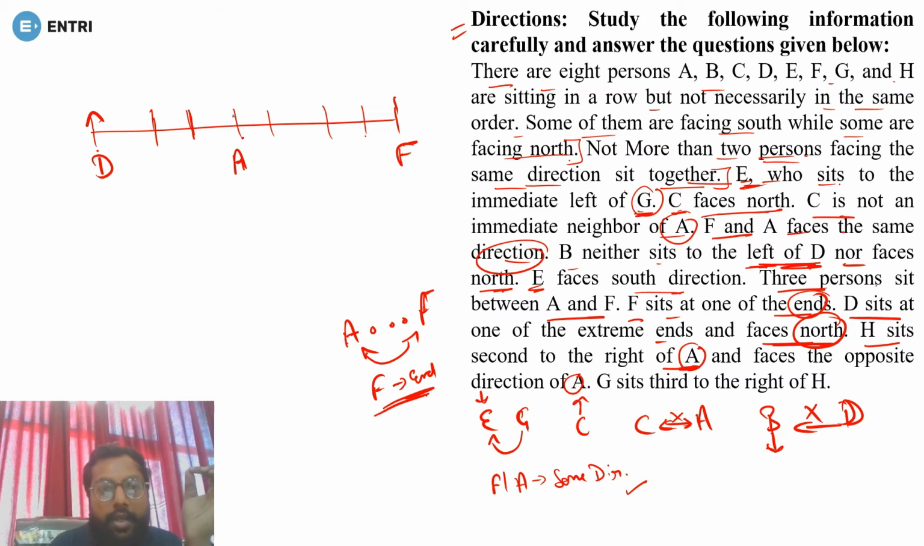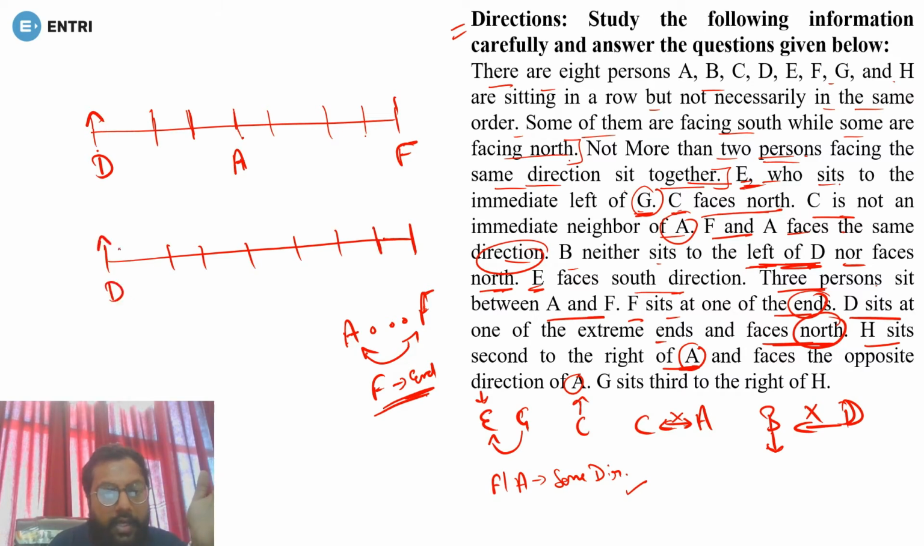So second to the right of A, if I'm taking A as north, then second right is this one. But if I'm taking south, then it will be on the other side. So there are two possibilities. So here I am making that second possibility as well now, so that I will not get confused and you will also not get confused.